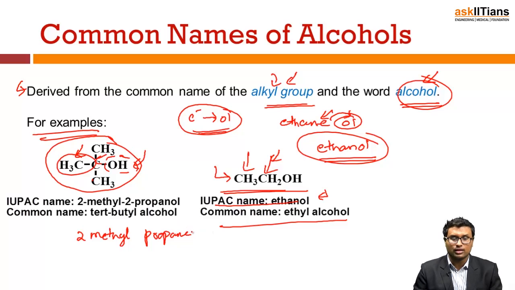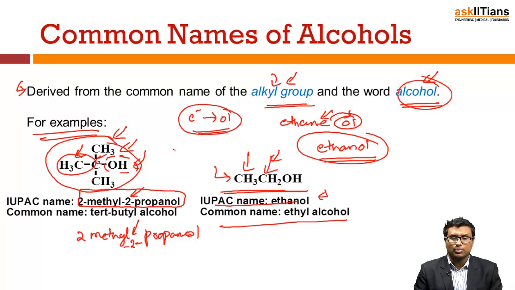So 2-methyl propanol. But the important fact here is that the position of your alcoholic group plays a very important role. So it will be 2-methyl-2-propanol, because this 2 of your alcoholic group notifies that your OH is present at the second position in your organic compound. So the IUPAC name is 2-methyl-2-propanol.